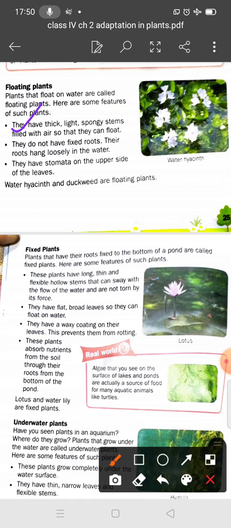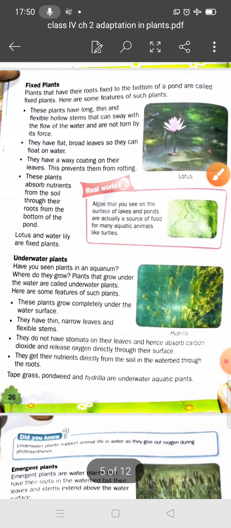Now student, we will discuss the fixed plant. Plants that have their roots fixed to the bottom of a pond are called fixed plants.